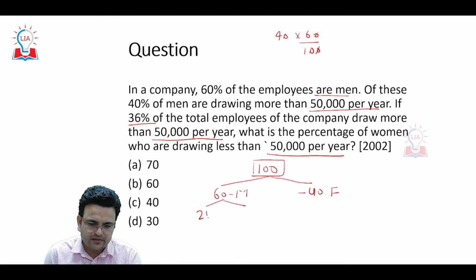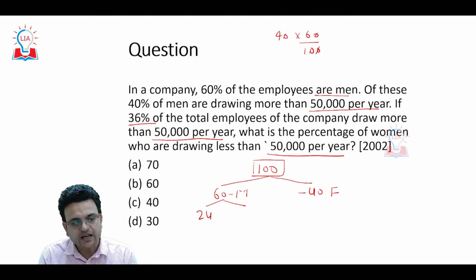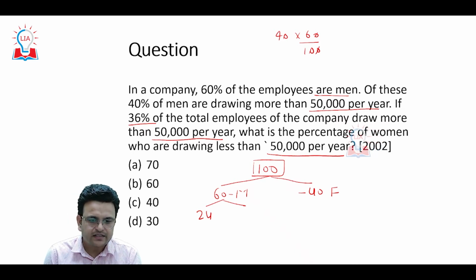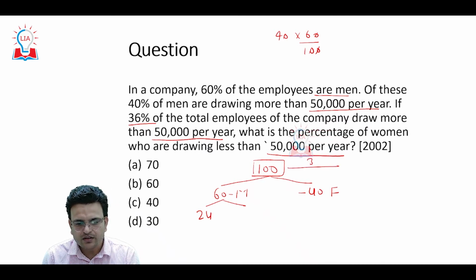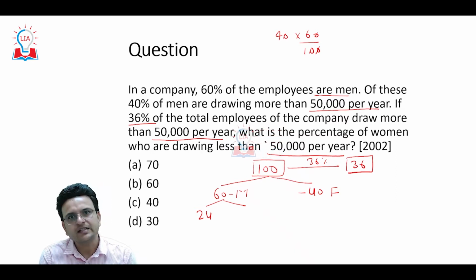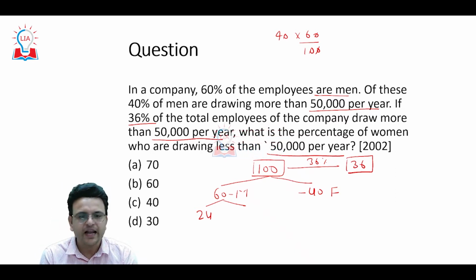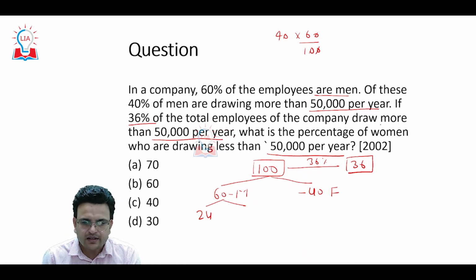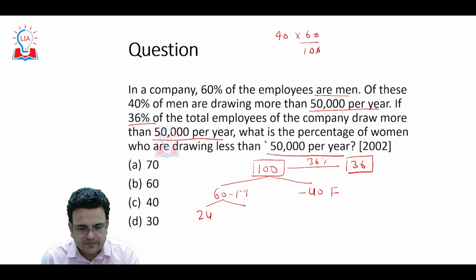So 24 males are getting more than 50,000 salary. If 36% of total employees draw more than 50,000, then out of 100, 36 employees get more than 50,000. What is the percentage of women who draw less than 50,000?